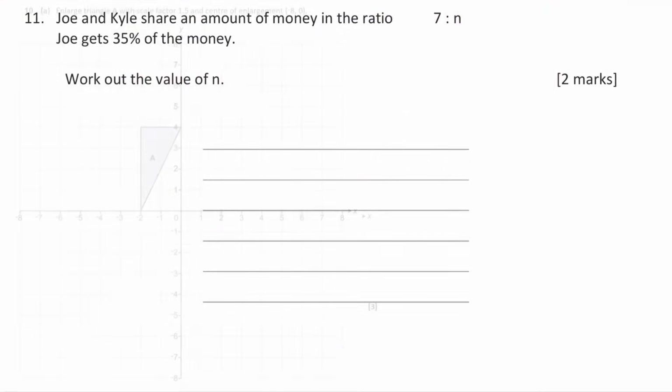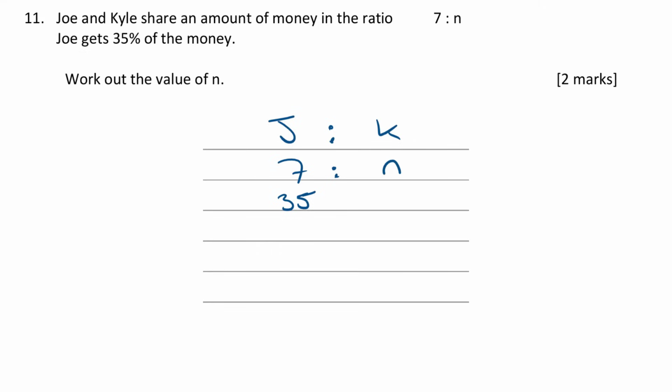Let's move on. Question 11. Joe and Kyle share an amount of money in the ratio 7 to n. Joe gets 35% of the money. Work out the value of n. Okay, so we know that Joe to Kyle is in the ratio of 7 to n. Now, Joe gets 35% of the money, so what percentage would be left then for Kyle? Kyle's going to get the rest then, isn't he?